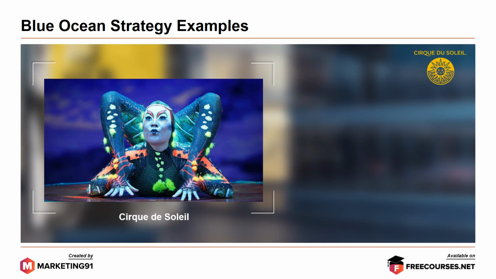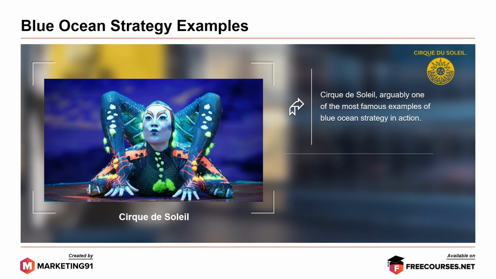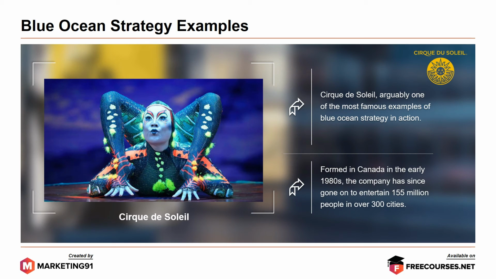Next in line is Cirque du Soleil, which is arguably one of the most famous examples of Blue Ocean strategy in action. Formed in Canada in the early 1980s, the company has since gone on to entertain 155 million people in over 300 cities. Doing away with live animal acts enabled the company to reduce its cost base, while the introduction of live music and a storyline inspired by the world of theatre and an emphasis on human physical skill helped Cirque du Soleil to create new elements that had never been seen in the world of circus. Their new audience was adults and corporate clients rather than the traditional audience of families, and was willing to pay higher prices to watch this extraordinary spectacle.